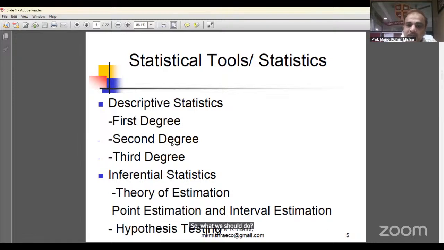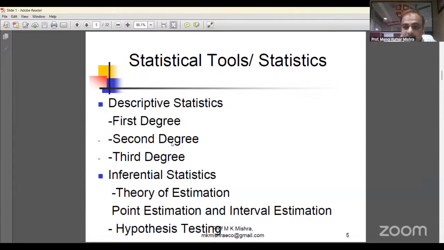How can we know whether the mean, the measures of central tendency, has demerits or not? For this, we apply the second degree, dispersion. If the dispersion value is more, it means the deviation of the income from the average value is high.